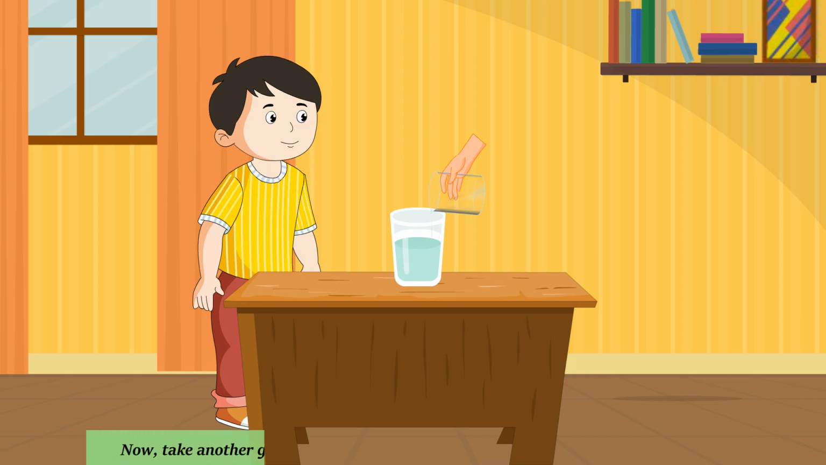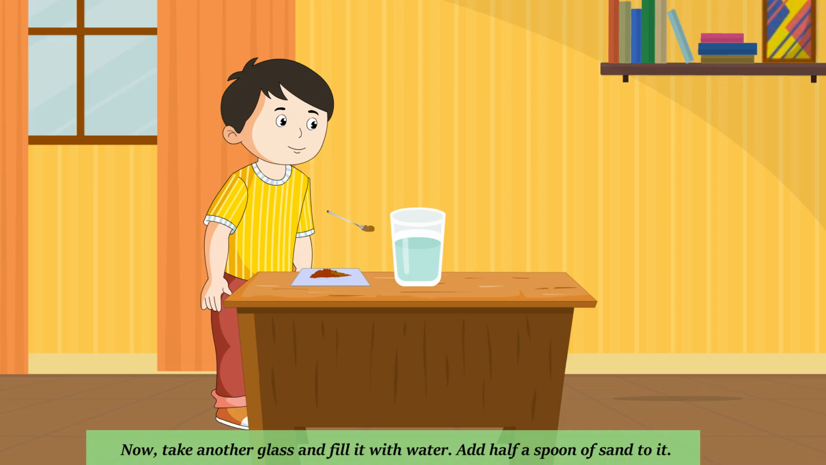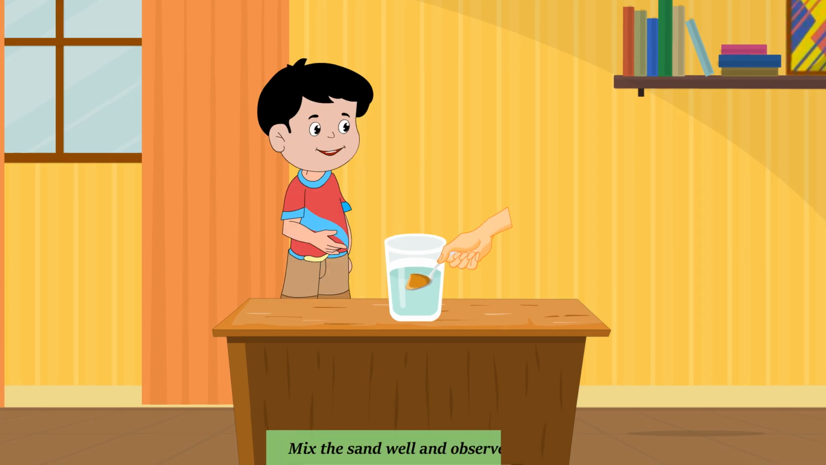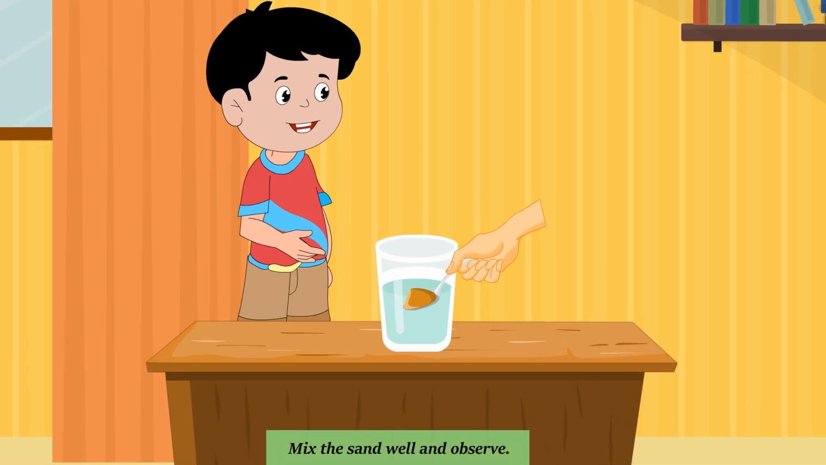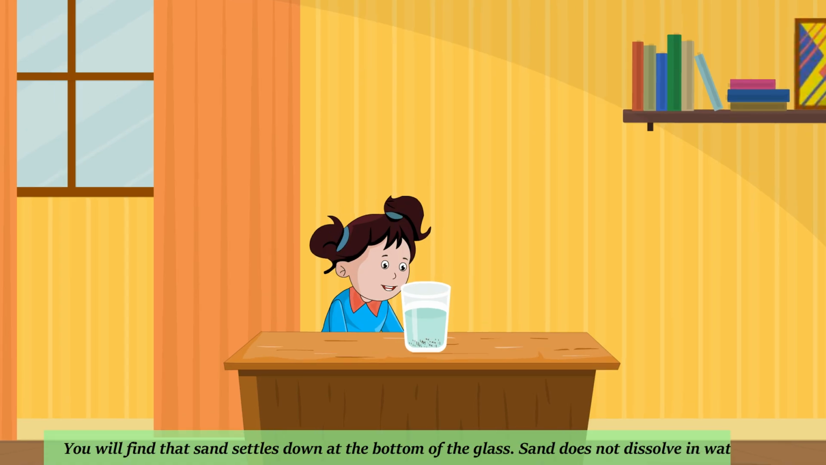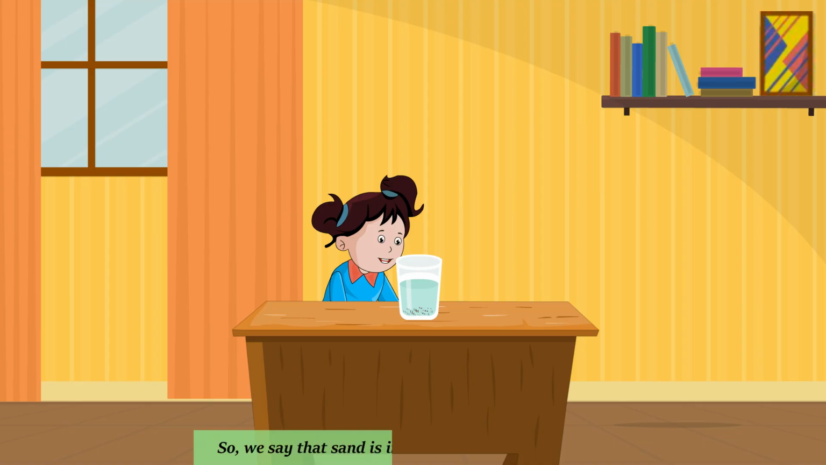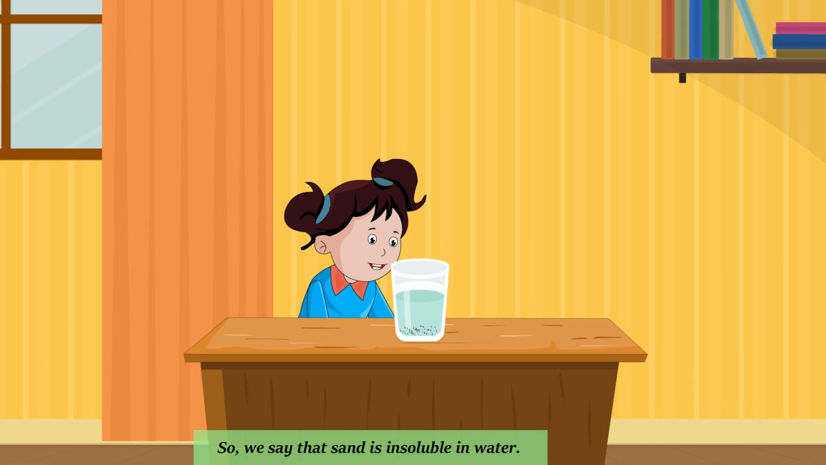Now, take another glass and fill it with water. Add half a spoon of sand to it. Mix the sand well and observe. You will find that sand settles down at the bottom of the glass. Sand does not dissolve in water. So, we say that sand is insoluble in water.